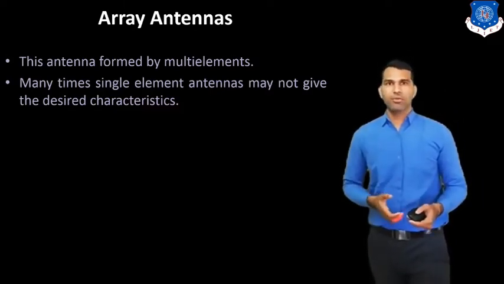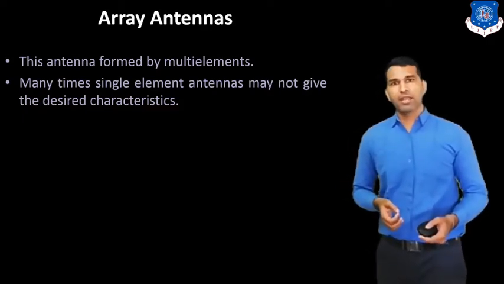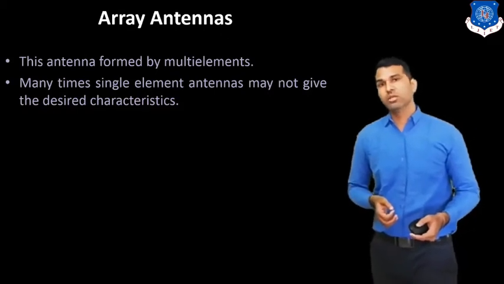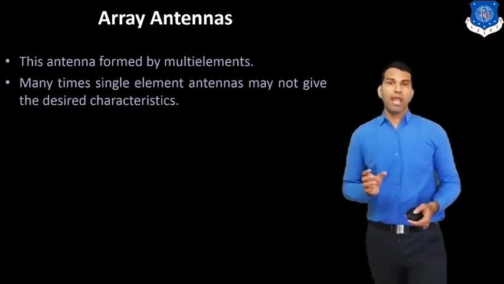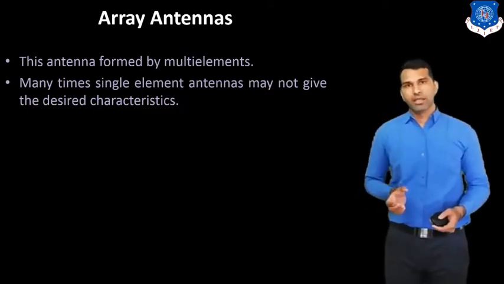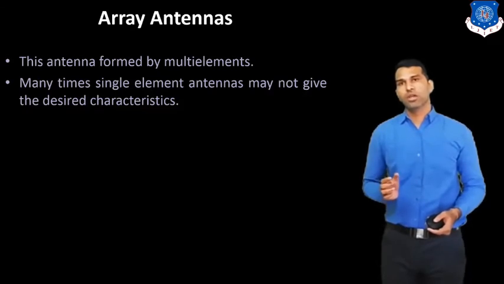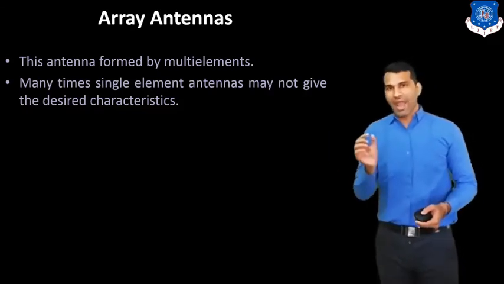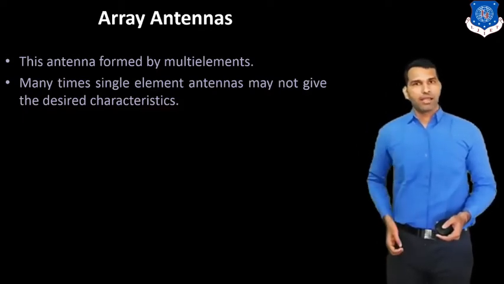Like if we want 6 dB gain or 8 dB gain using a patch antenna, it is very difficult to get this desired gain using a single element. So we have to use an array. By using an array structure, we can get the desired gain.